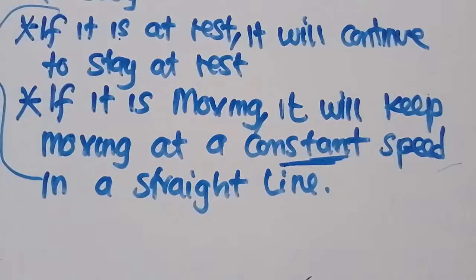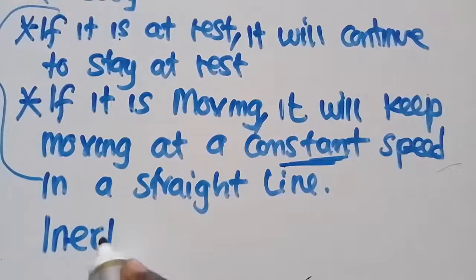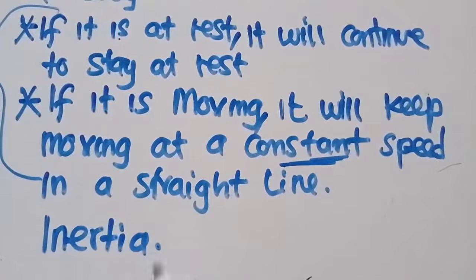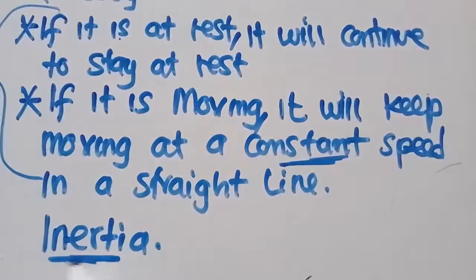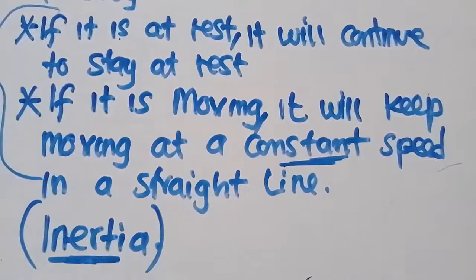The other thing is that the property of a body that resists a change to its motion is called inertia. I want you to know and understand this. So what is inertia? Inertia is a property of a body that resists a change to its motion.